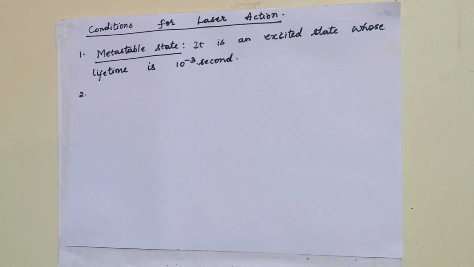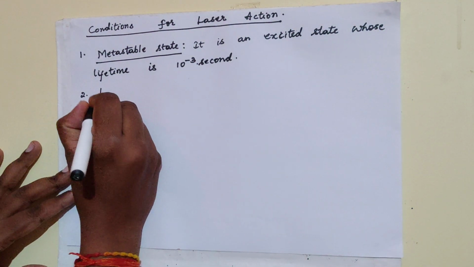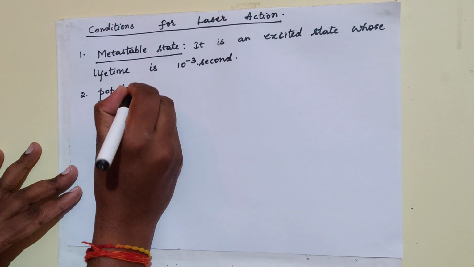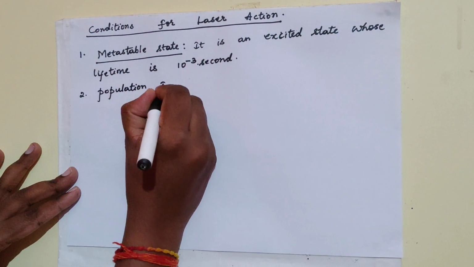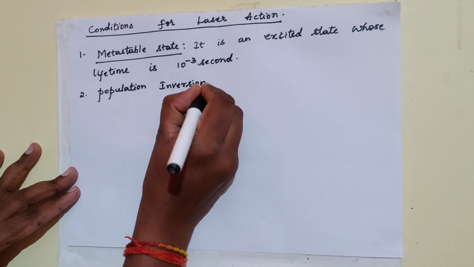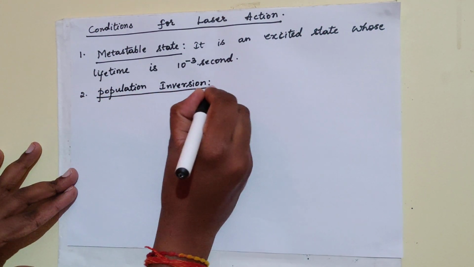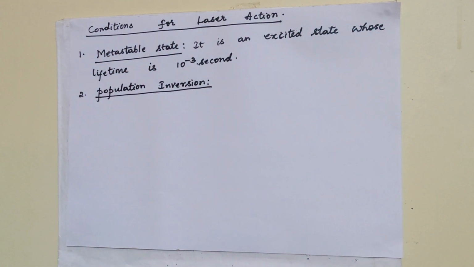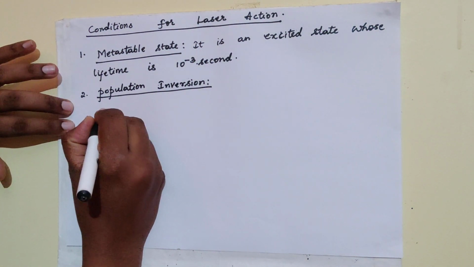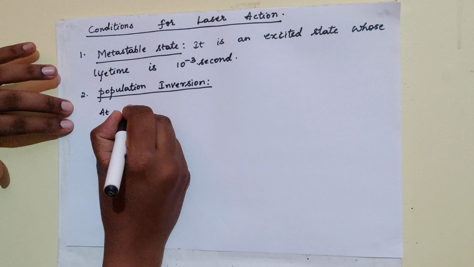And the second condition for the laser action to occur is the population inversion. To see population inversion, we'll consider two systems. One is when the system is in equilibrium state and another one is when the system is in non-equilibrium state. First I'll take the system at equilibrium.